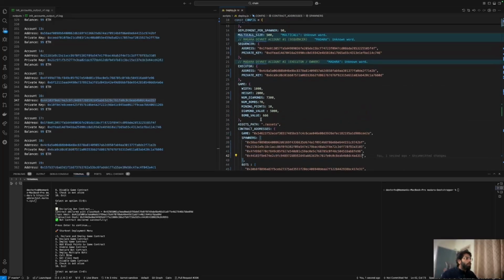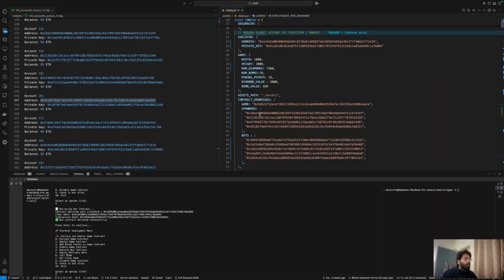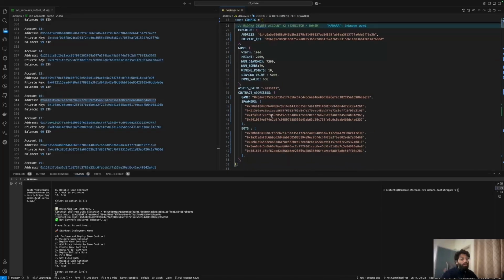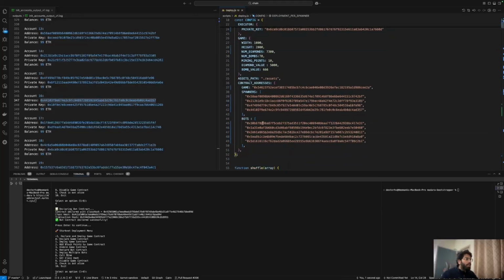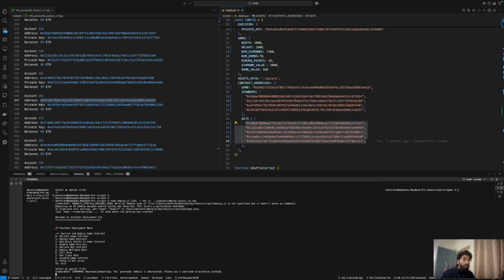Now coming to the number of deployments per spawner, that is 90. There's going to be 90 spawns of bots per contract. It's going to be a hefty bit. I'm just going to change it to 2, and that means I'll have 8 bots deployed. I'll add that here after they've been deployed and try to see transactions. All right, so let's cancel it, let's restart it, and now we'll be deploying multiple bots.